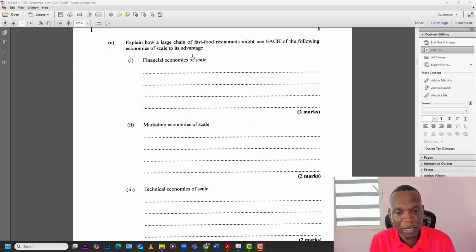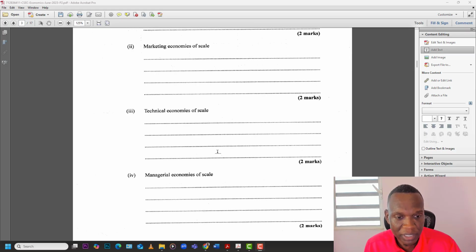You can talk to them on a more even basis. And you can buy in bulk and get discounts from persons you're doing business with. So you see how we can save based on marketing, discounts, and those kind of things. Technical economies of scale speaks to the fact that you can use the same technology, using one, you can use in all. And because you're larger, you can get more specialized equipment made, and that would reduce the cost overall for you in the long run.